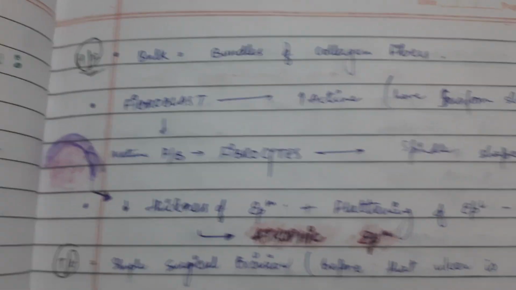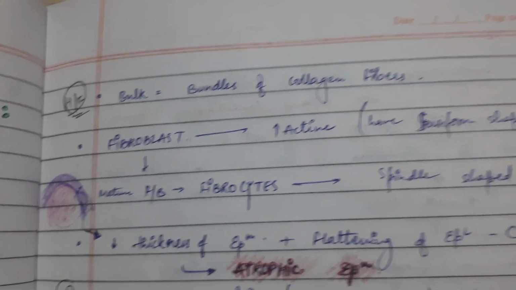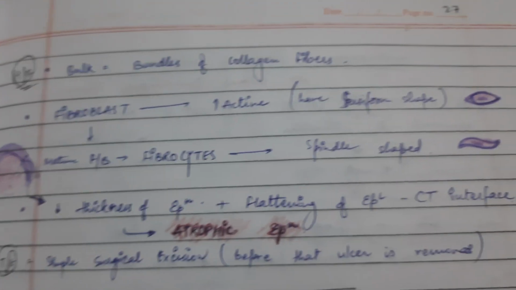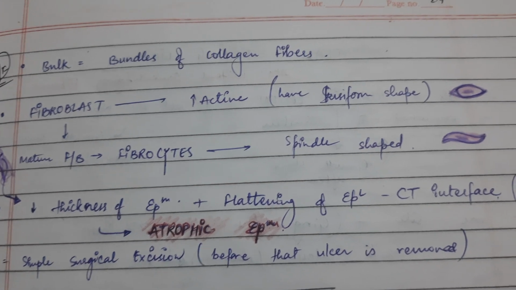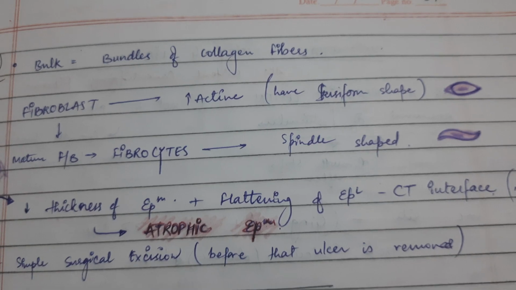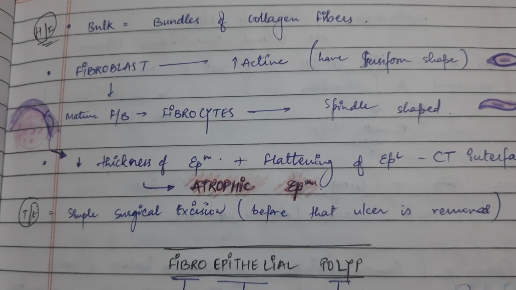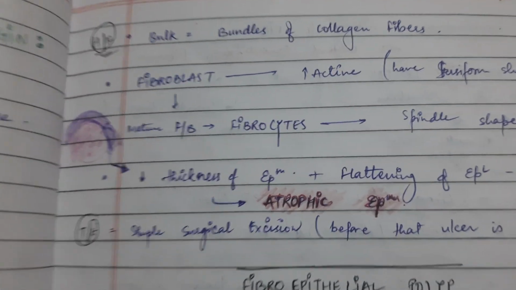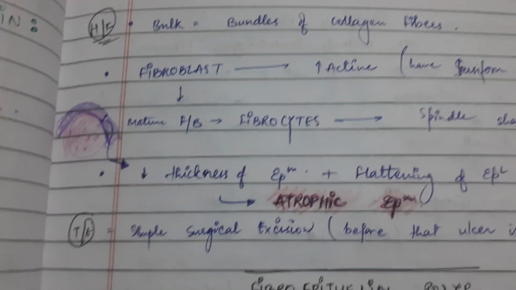Histological features: bulk bundles of collagen fibers are present, with increased activity of fibroblasts. Fibroblasts have a fusiform shape, like this. The mature fibroblast is known as fibrocyte, which is spindle shaped. This is the histological feature.